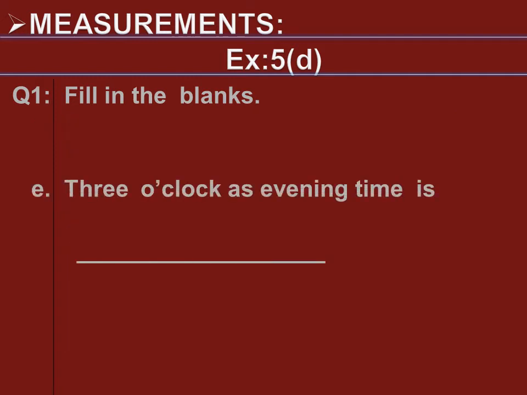Now dear students, part E. 3 o'clock as evening time is. The time is mentioned 3 o'clock, and it is also mentioned in the statement that it's evening time. So we will write 3 p.m., or in 24-hour clock time we will write it as 15 hours.